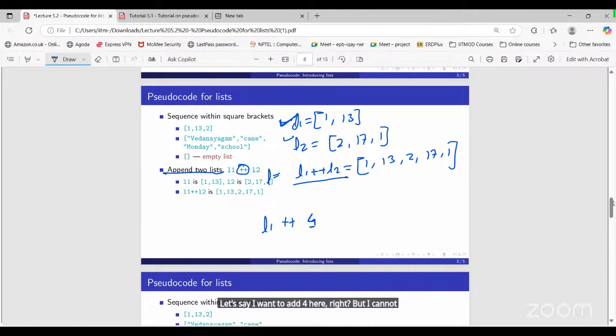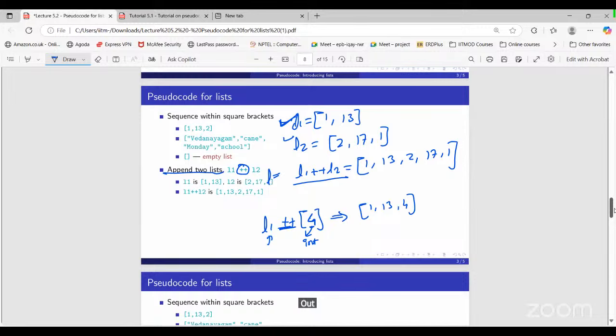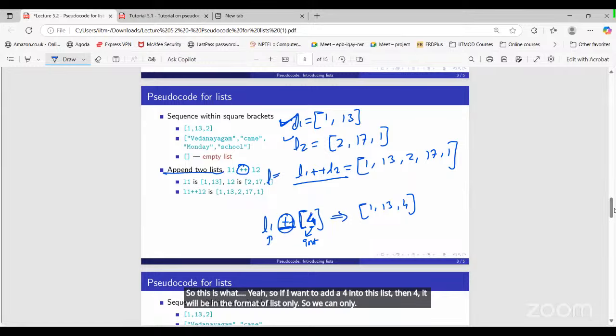But I cannot add 4 like this because this 4 is basically an integer. If you want to add an element into a list, that must be in the format of a list here. So I need to add it like this because what we are doing here is merging two lists. So L1 we have, that is 1 comma 13, and 4 I want to add. The output of this will be 1 comma 13 comma 4 like this here. Okay. So how to add the 4? We have to store 4 in a list and then do it. Yeah, so if I want to add a 4 into this list, then 4 will be in the format of a list only. So we can only merge two lists like that. Okay.